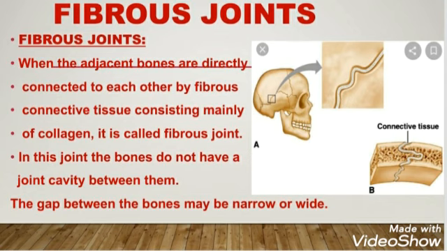As you can see in the diagram, the skull bones have such fibrous joints, and these joints have only connective tissue between them, and the gap between the bones may be narrow or wide.